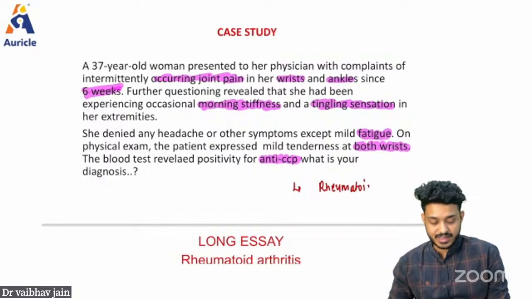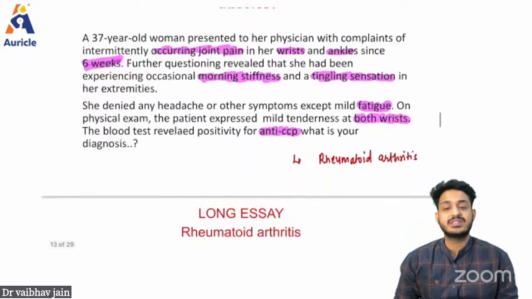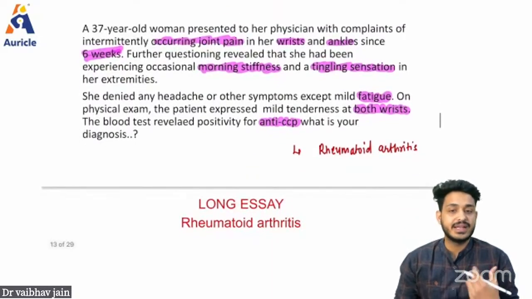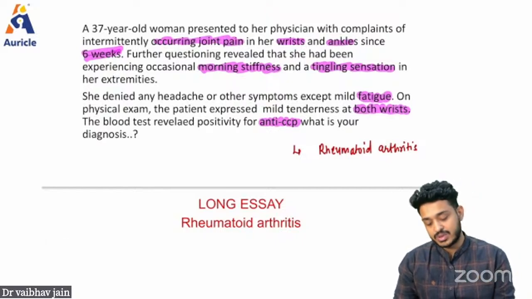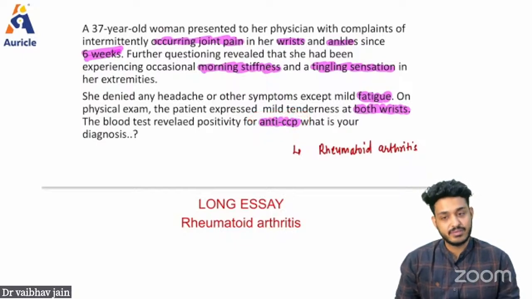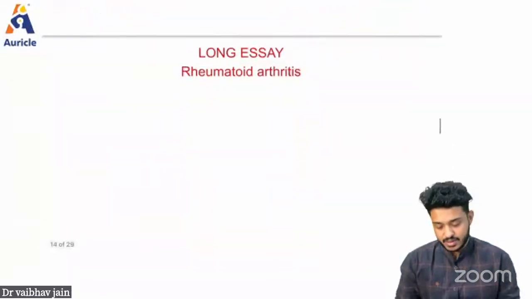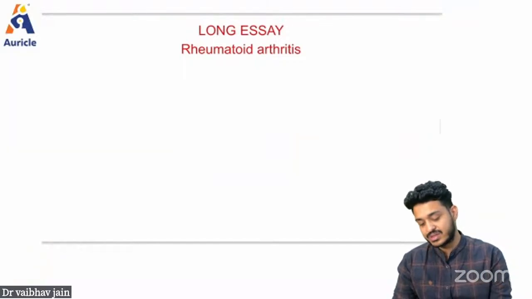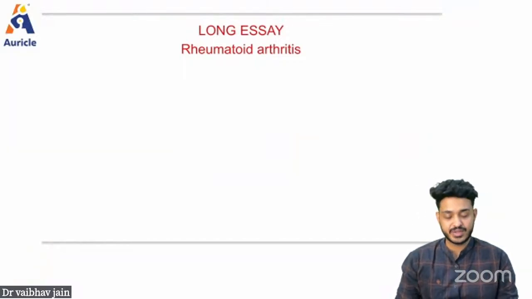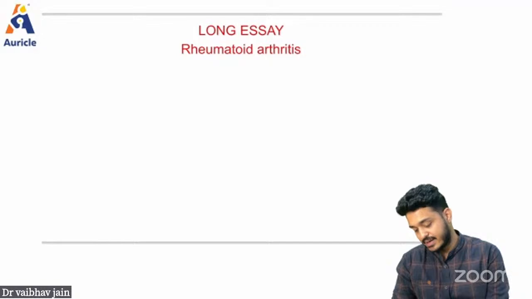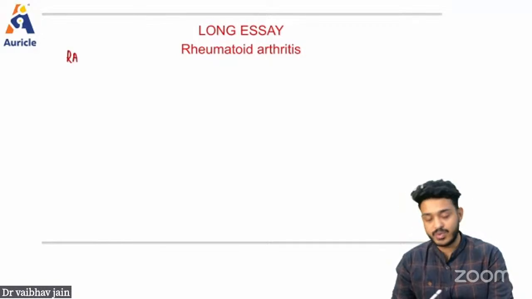This particular patient is having what? Rheumatoid arthritis. Is it possible to cure rheumatoid arthritis? No, it is not possible, right? We can just delay it. We can delay the course of the disease. We cannot directly cure it, right? So this is your anti-CCP antibody, which is going to be positive in cases of rheumatoid arthritis, right? So let's try to understand what this rheumatoid arthritis is. It is a long question, so let me summarize it. So what is rheumatoid arthritis?